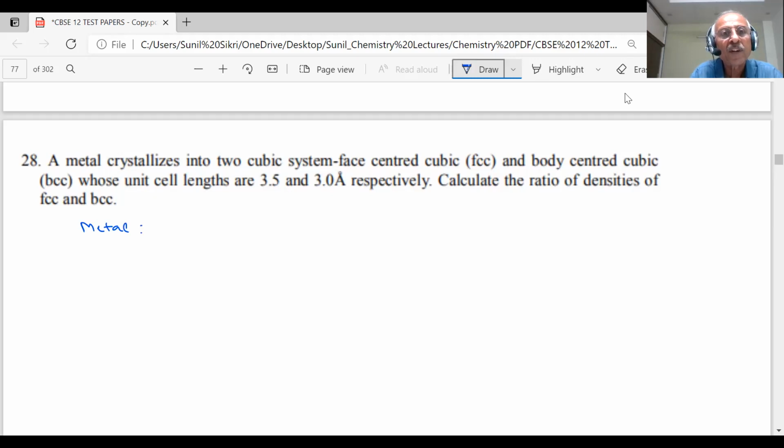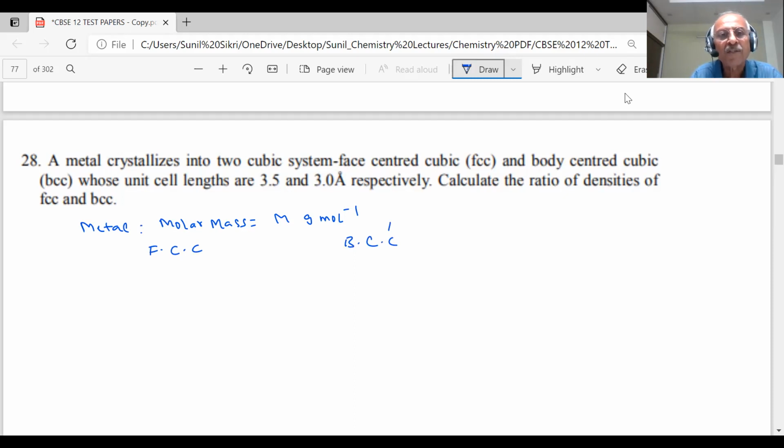A metal crystallizes in two cubic systems, face centered and body centered. The same metal, if the molar mass of the metal is M gram per mole. Student, there are two systems: one is FCC and the other is BCC. Whose unit lengths are given? No problem. Unit length means edge length is given.